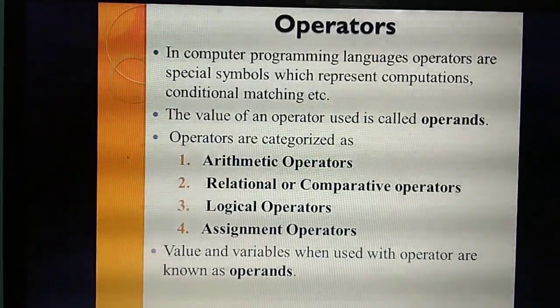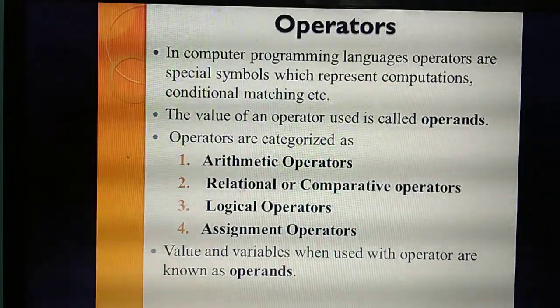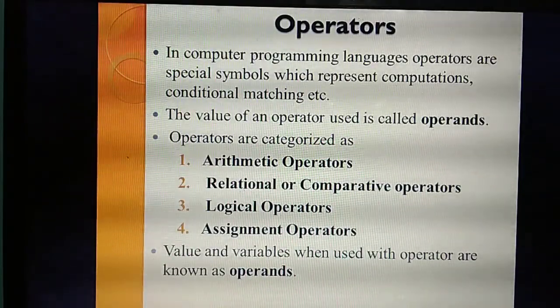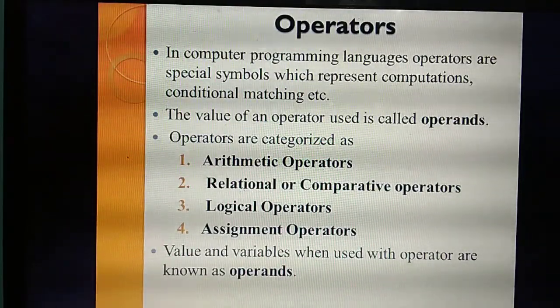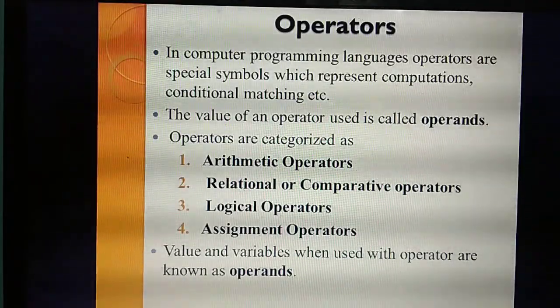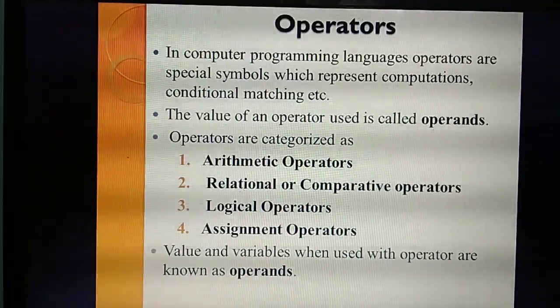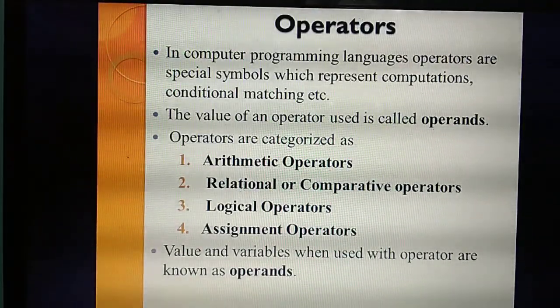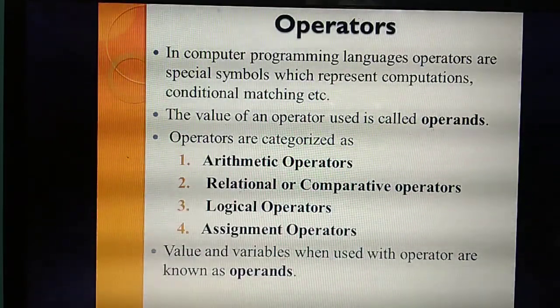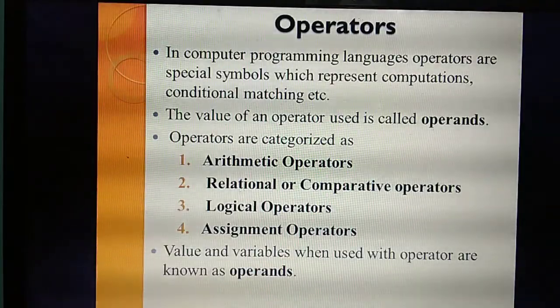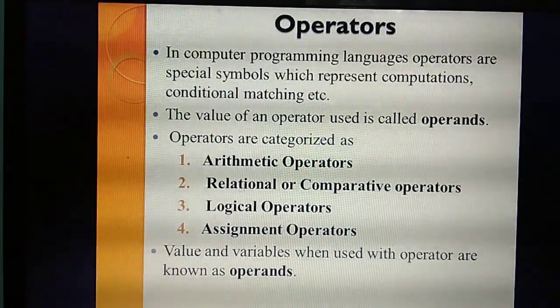What do you mean by operator? What do you mean by value? And what do you mean by operands? The symbol you use for some calculation is called an operator. The operands are the values of an operator; in a plus b, a and b are called operands. Then in a plus b equal to 5, 5 is the value. Understand now?